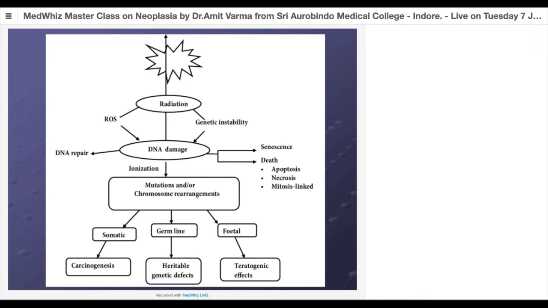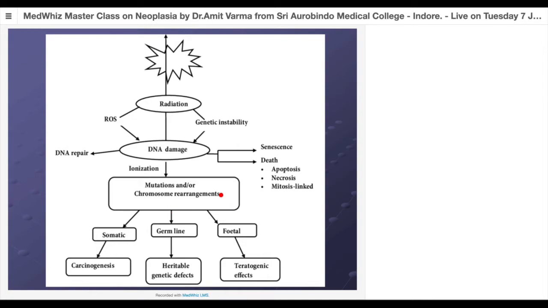So when a cell is exposed to radiation, free radicals are getting generated. There is genetic instability. It leads to damage to the DNA. In normal circumstances, this cell should be forced to undergo death, leading to apoptosis. If radiation is very severe, it can directly cause necrosis of the cell, or it will cause apoptosis of the cell. Unfortunately, if there is no DNA repair done, then there will be mutation in the chromosome. There will be rearrangement of the genes, or there can be inversion or translocations.